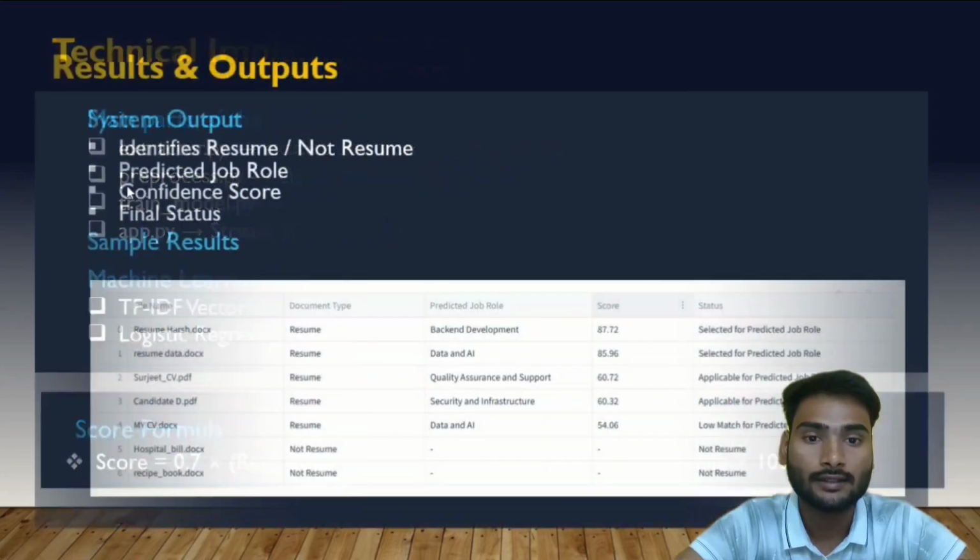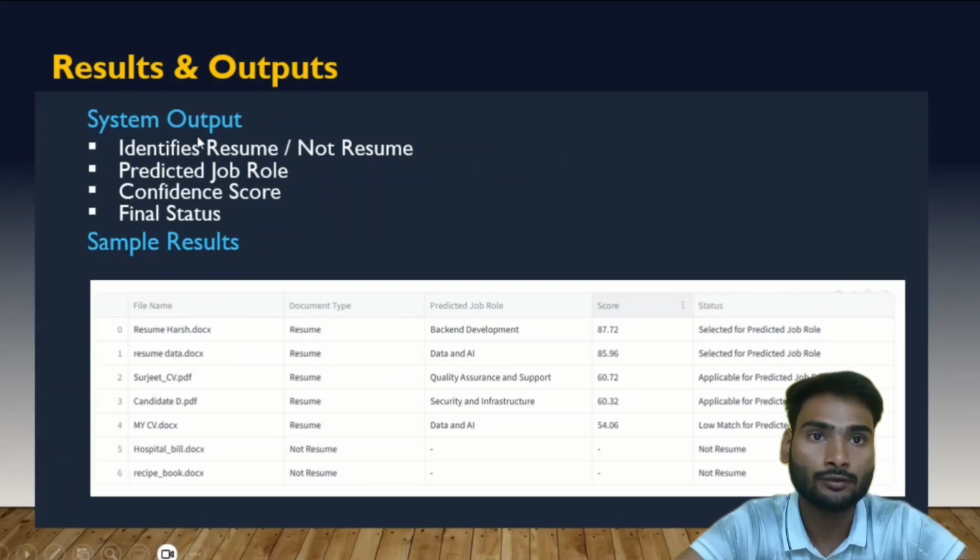Results and outputs. The system produces multiple outputs for each uploaded document. These outputs include document type, predicted job role, confidence score, and the final status. For example, if the system detects a resume related to backend development, it may predict the role as backend development and generate a high confidence score. Similarly, resumes related to data and AI, quality assurance, security and infrastructure, and other categories are classified accordingly. These outputs help recruiters quickly understand the suitability of the candidate.